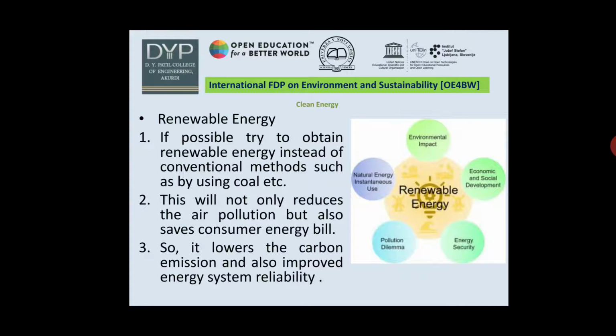For that, we use renewable energy sources, which are clean energy such as solar energy and wind energy. If possible, try to obtain renewable energy instead of conventional methods. This will not only reduce air pollution but also save the consumer's energy bill. So it lowers the carbon emission and also improves energy system reliability.